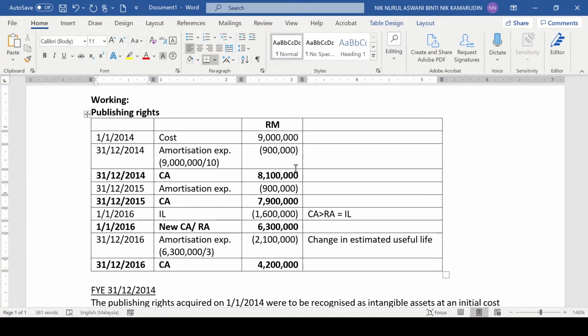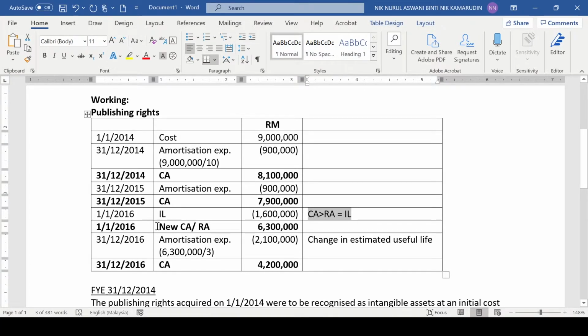So we need to conduct an impairment test by comparing the carrying amount and recoverable amount. From the comparison, the carrying amount is higher than the recoverable amount, hence we need to provide for impairment loss, meaning that we need to reduce from 7.9 million to 6.3 million. So here we have an impairment loss on 1st January 2016.